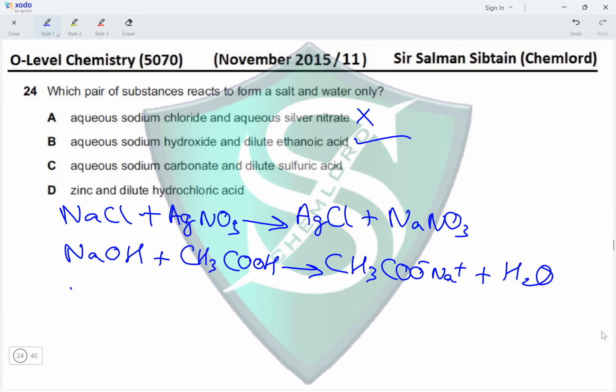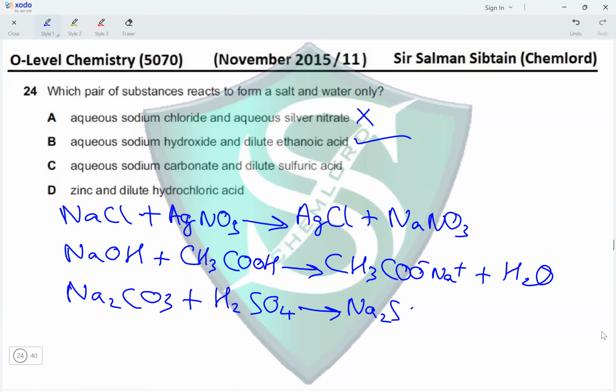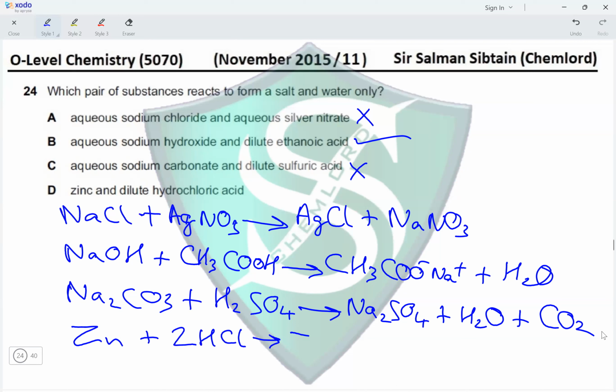Next, aqueous sodium carbonate, which is Na2CO3, when it reacts with sulfuric acid H2SO4, this would result in the formation of sodium sulfate, which is a salt. It would produce water, but it would also release carbon dioxide gas, which is not stated in the question. And the last one, we have zinc metal reacting with dilute hydrochloric acid. When this reaction occurs, zinc chloride will form, which is a salt, but water will not form. Instead, hydrogen gas will be given off, making this reaction incorrect as well. Therefore, the correct option for this question is option B.